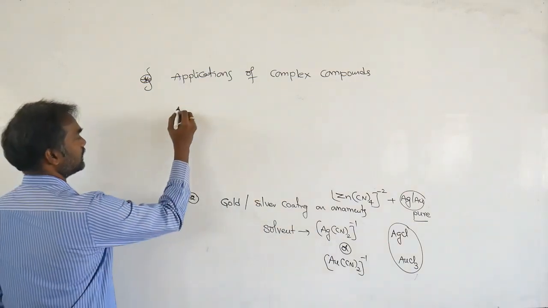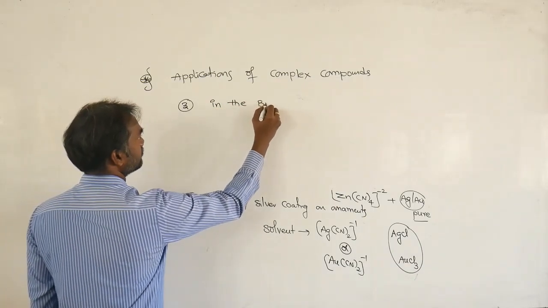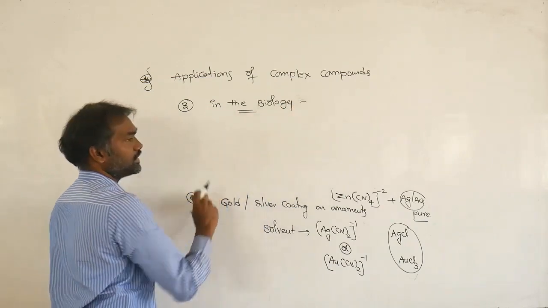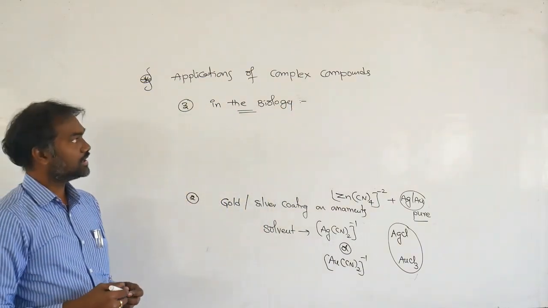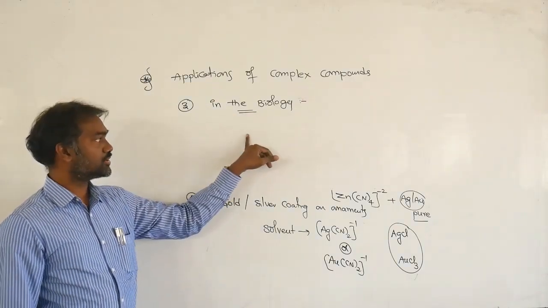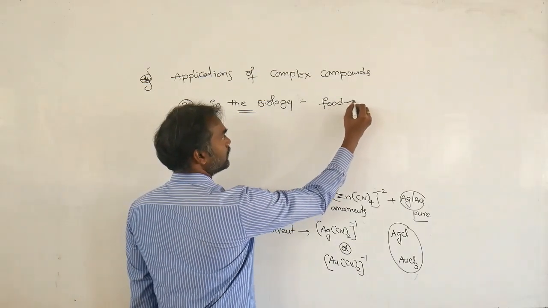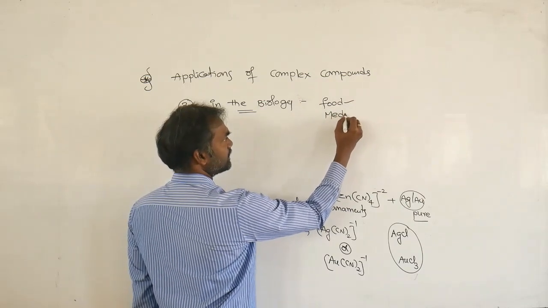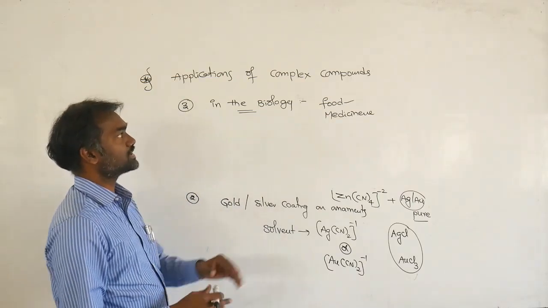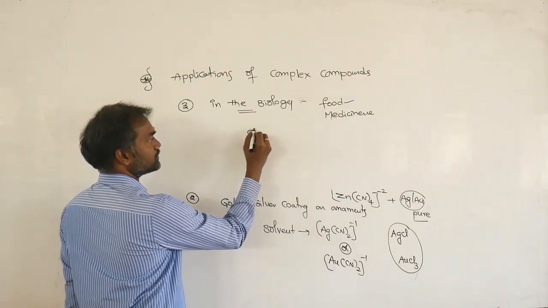So next, in biology. How is it useful in biology? See, majority in our food also, some food also, and medicines also have complex compounds. Food is less, majority medicines. Some complex medicines will be there, complex compounds. The best example is hemoglobin.